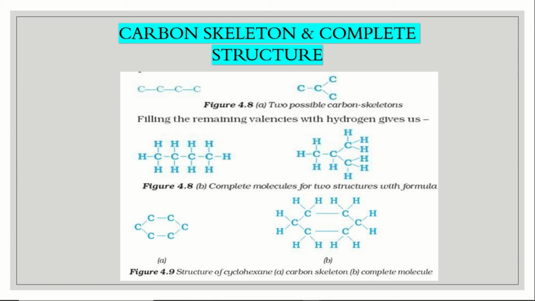Propane means 3 carbon atoms. And butane means 4. Like that, pentane, hexane, heptane, it goes on. So cyclohexane has 6 carbon atoms in a cyclic order. The first diagram, diagram A, is the carbon skeleton, whereas it makes a complete molecule only when it takes bonding with hydrogen atoms. I hope you understood the carbon skeleton and complete molecule.